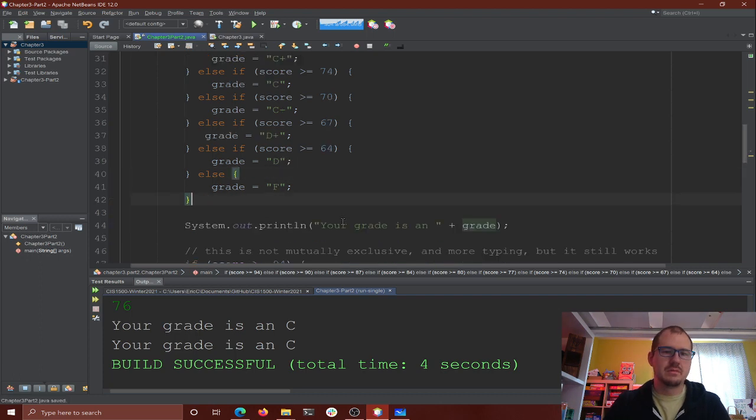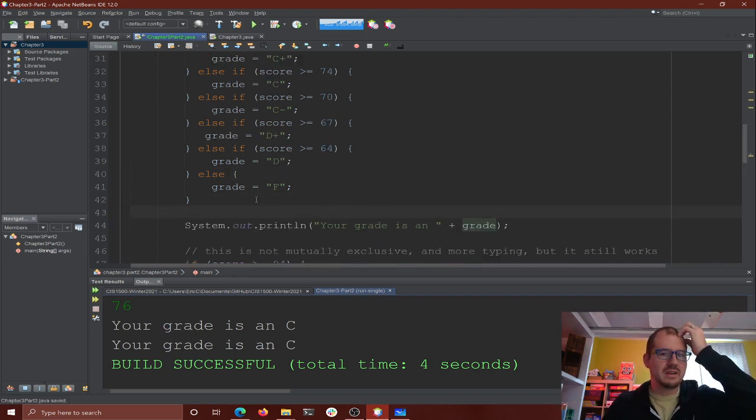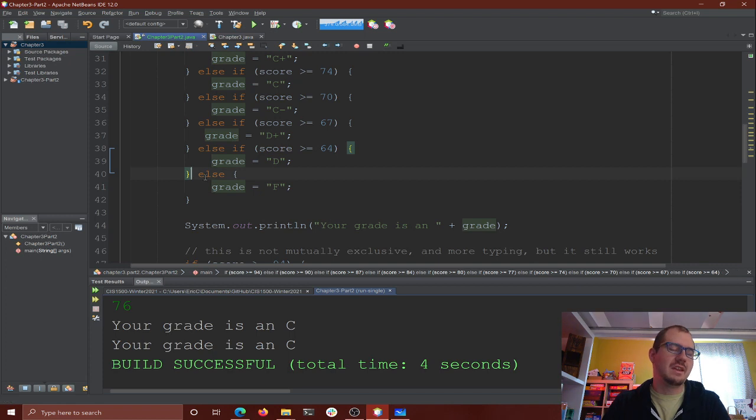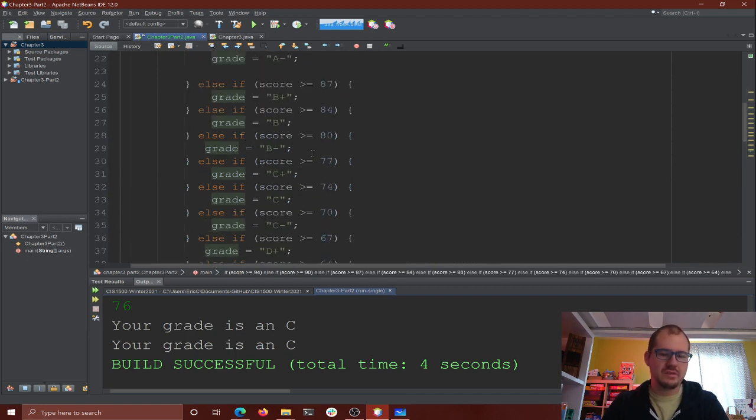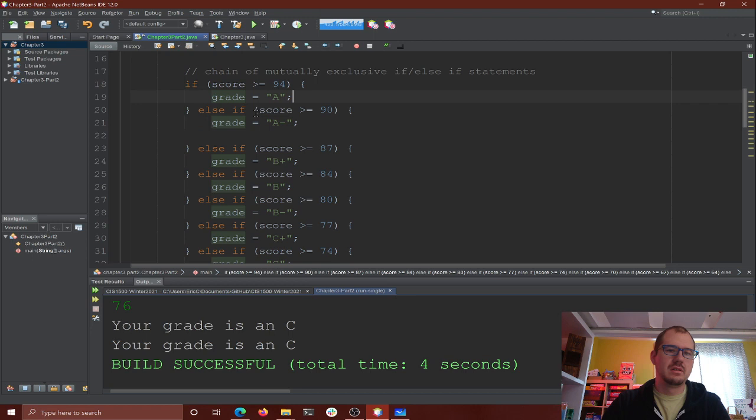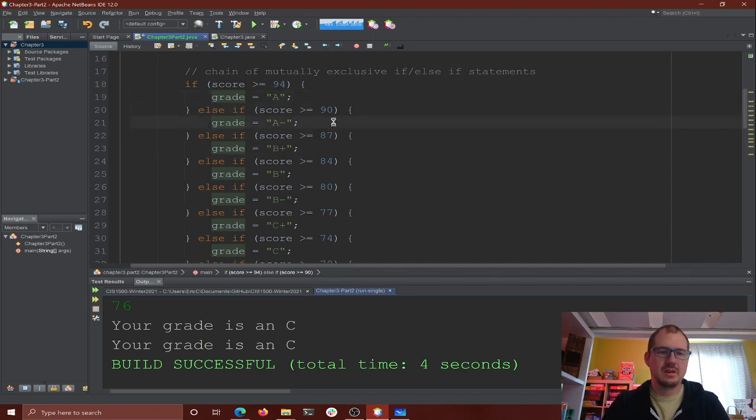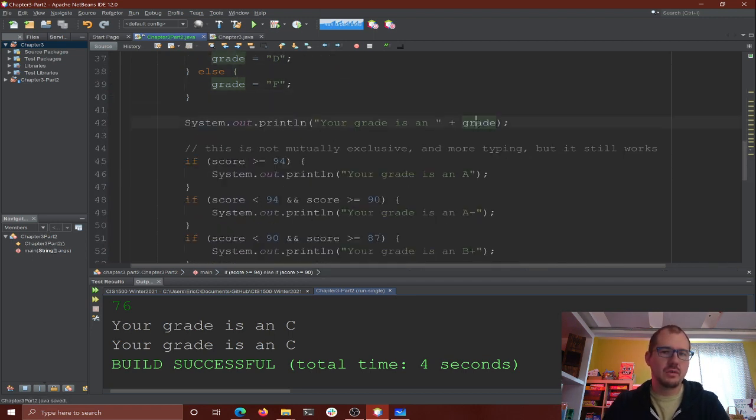Okay, so now notice that warning does go away because we have this last else, right? Java was smart enough to say, okay, you've got an else here. One of these will set grade to a value.